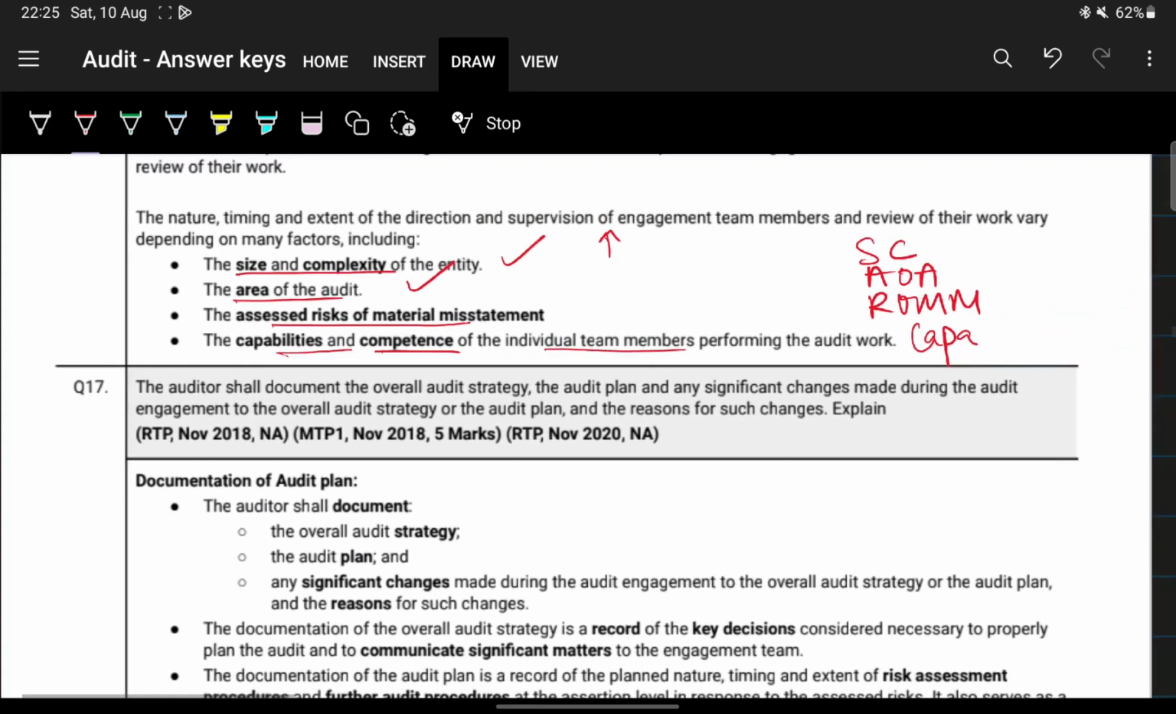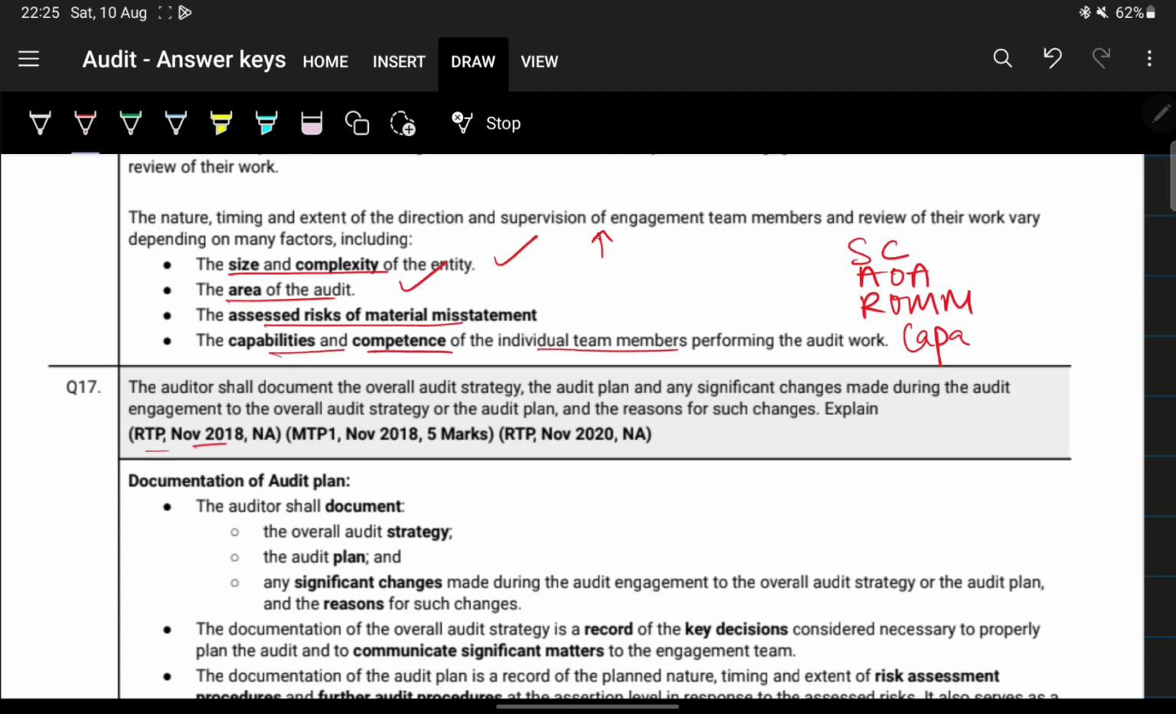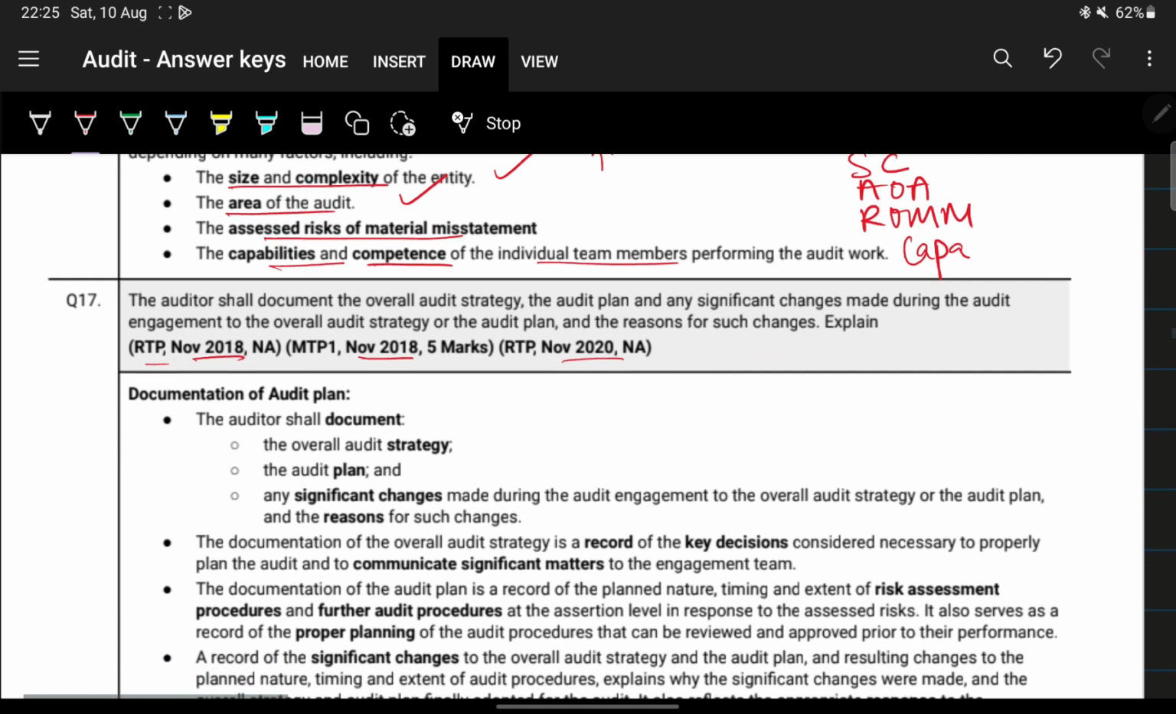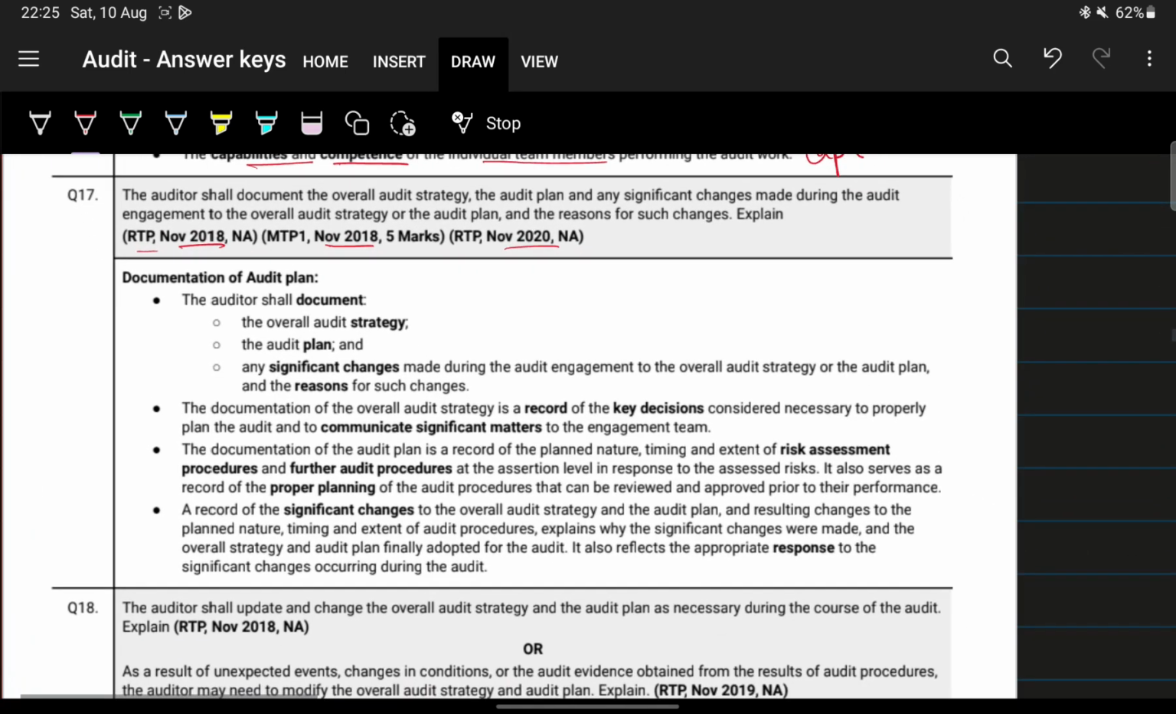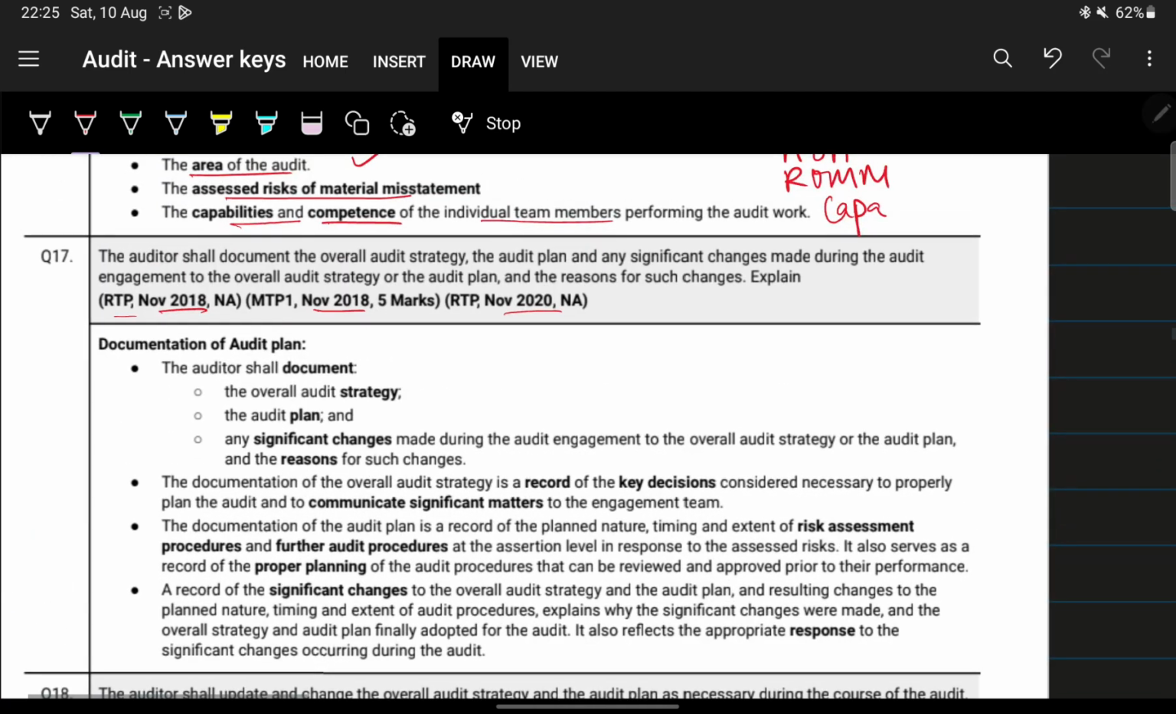Next question. This is from the RTP, November 2018 and 2020. Now we'll move on to this question. The auditor shall document the overall audit strategy and audit plan and any significant changes made during the engagement and the reason for such, and then explain.